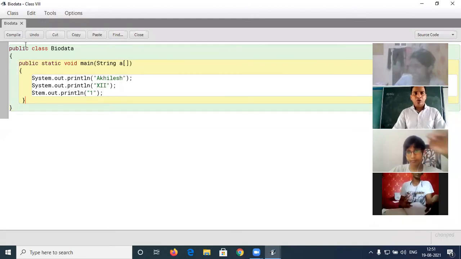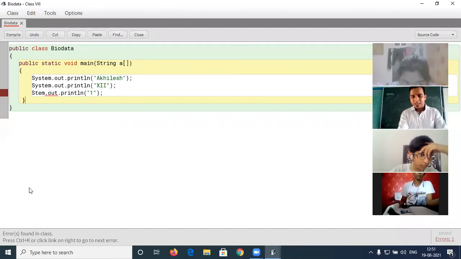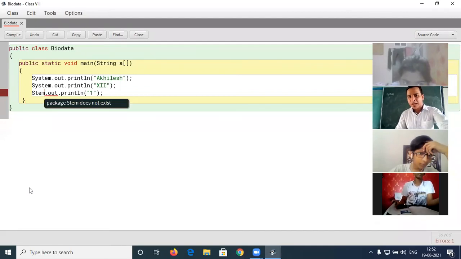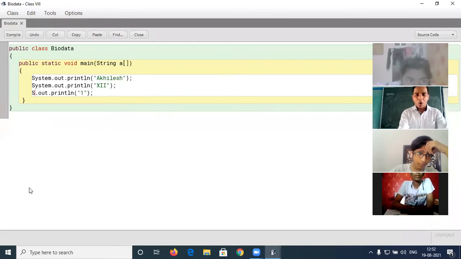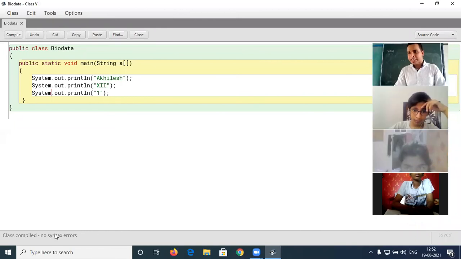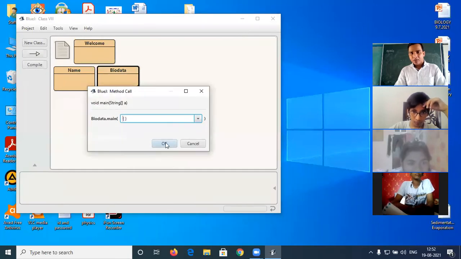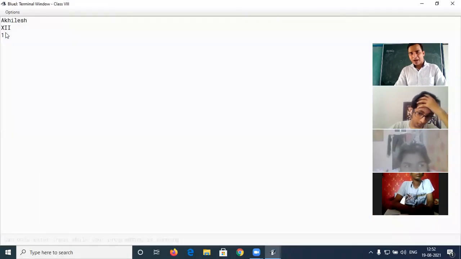Yes, I am going to compile it. There is one error. We have to check what that is. Press Ctrl plus K. The message will be displayed. Package stem does not exist. Means I have to write SYSTEM. Is that clear? After that, again saving, Ctrl plus S is the shortcut for save, then compile. There is no syntax error. After that, I am going to execute it. Just see the output. My name, class, and roll number.